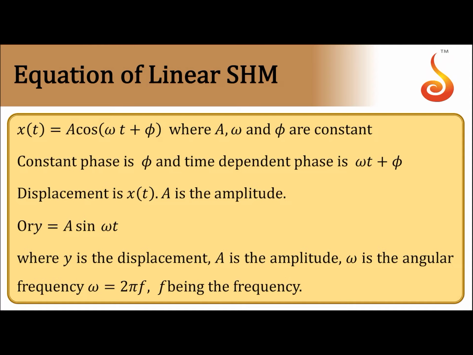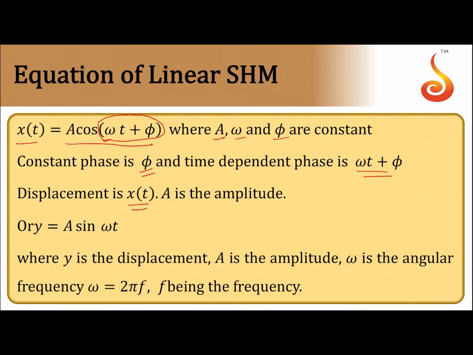So coming to equation of linear simple harmonic motion. For linear simple harmonic motion, the displacement x as a function of time can be written as A cos(omega t plus phi), where A is amplitude, omega is angular frequency, and phi is called phase constant. If we consider this omega t plus phi, that is called total phase of the particle, and phi is initial phase.